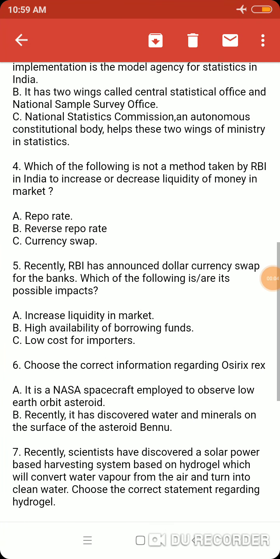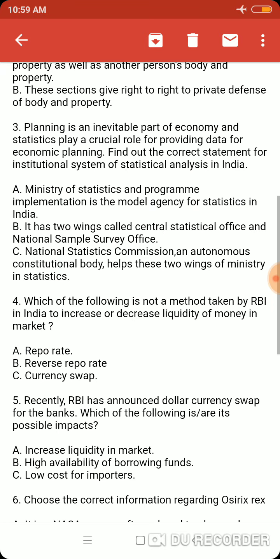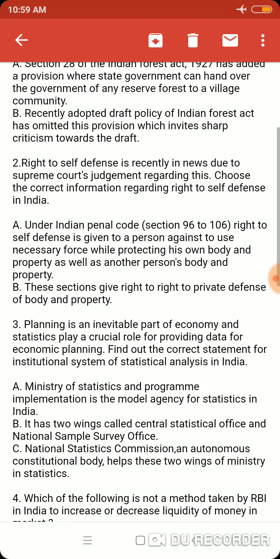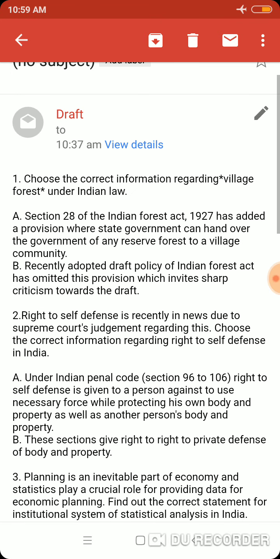I am going to discuss some objective current affairs questions. As I have always told you, these questions are not only important for prelims, they are equally important for mains, because these questions have brought out some important issues which will give you important current affairs topics to prepare for the mains exam. Let's see question number 1.